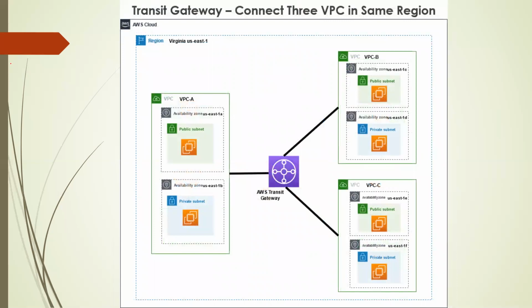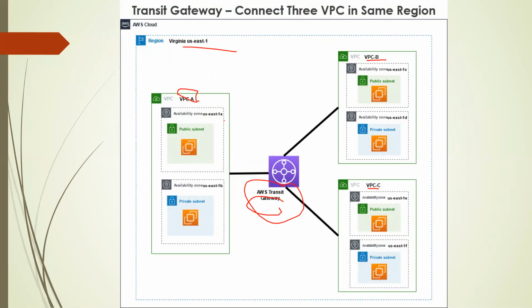In part 3, we will take US East 1, and in US East 1 we will take 3 VPCs: VPC A, VPC B, and VPC C. We will use the transit gateway here and do the peering between A, B, and C using the transit gateway.